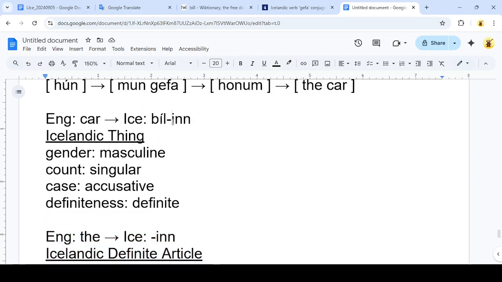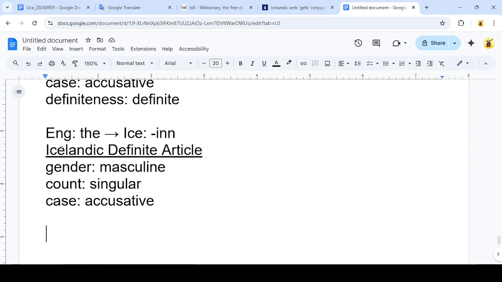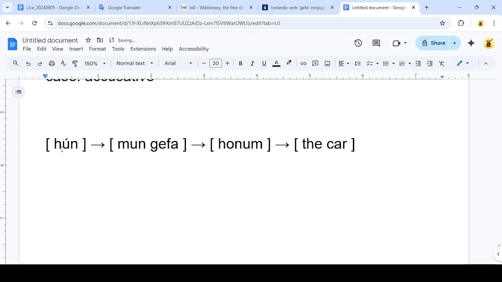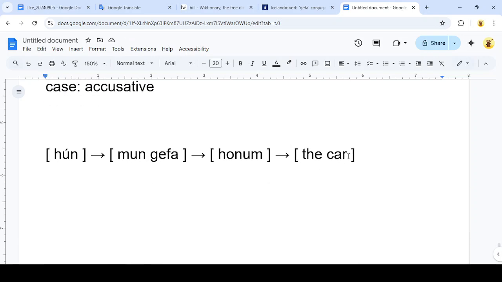So we've just figured out the translation of the final component. I'm going to copy that down here. We found that the phrase "the car," the definite article plus the target thing, is actually replaced by just a single word, bilinn. So bil is car, and then the suffix inn helps indicate the definiteness of the target thing.